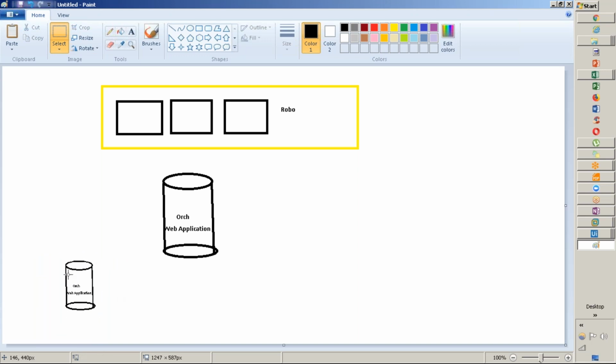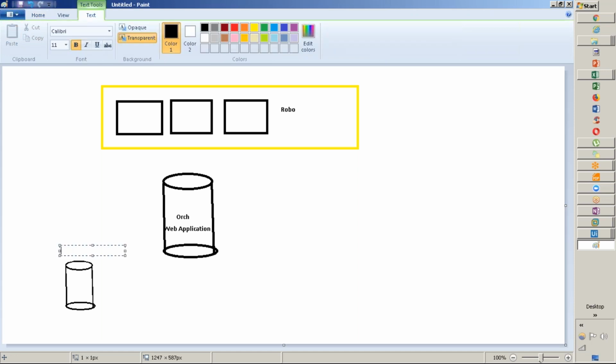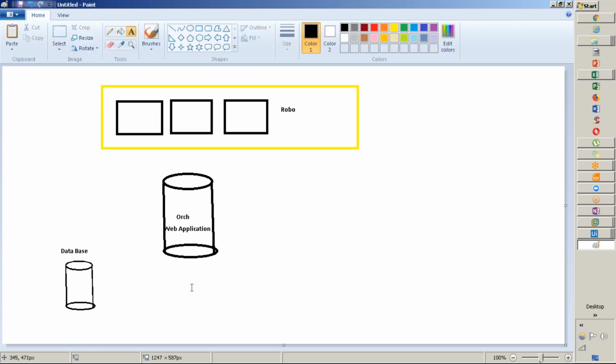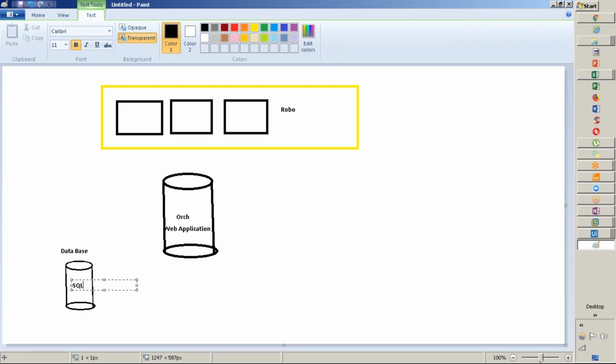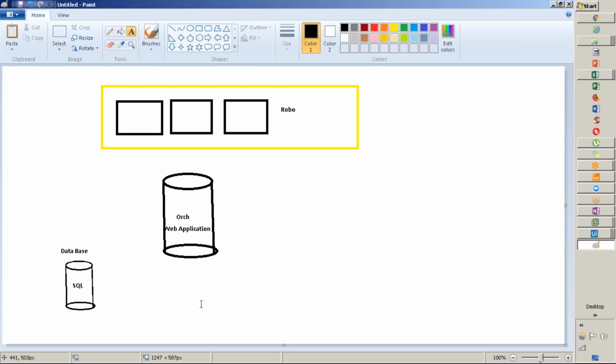I'll just delete this portion. So this will be the database, where we have the SQL database. I can name it for your reference, so don't get confused.